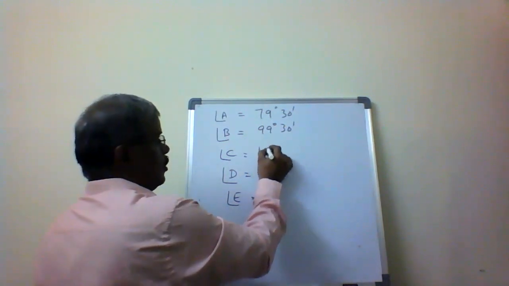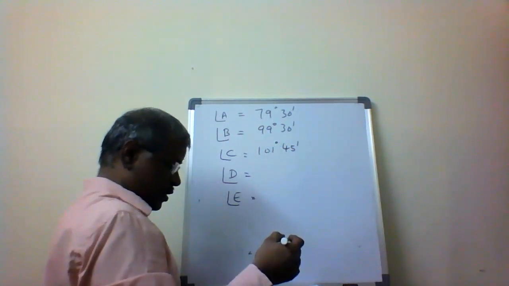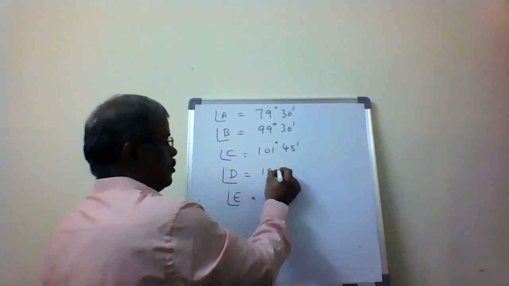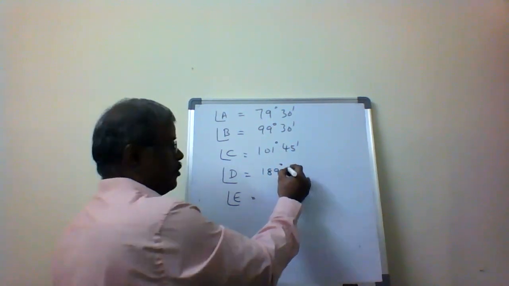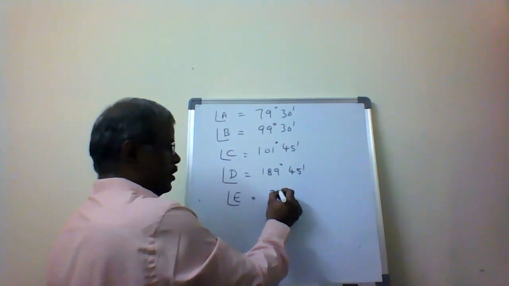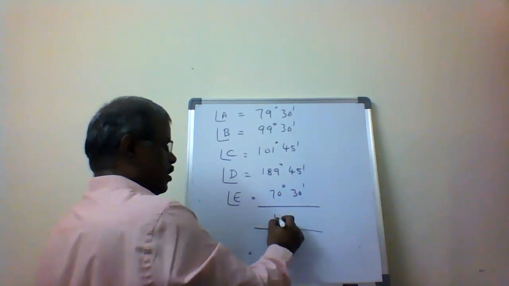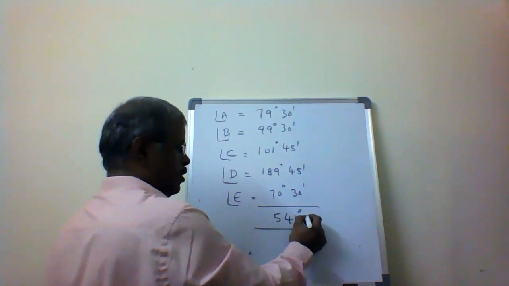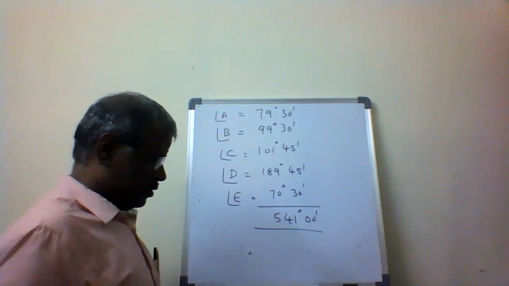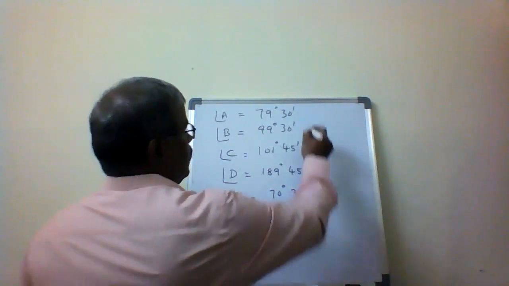Angle C is 101 degrees 45 minutes. Angle D is 189 degrees 45 minutes. And angle E is 70 degrees 30 minutes. Summing up all, 541 degrees. Now I have to apply the check.